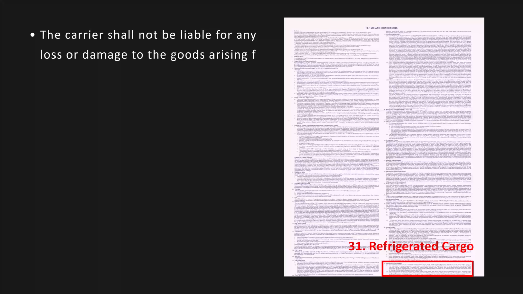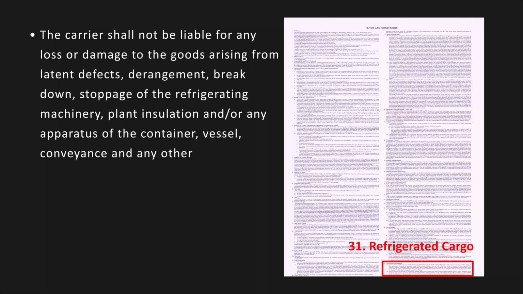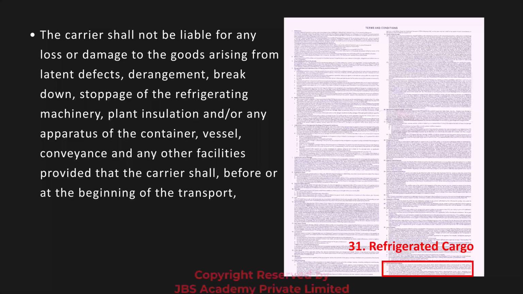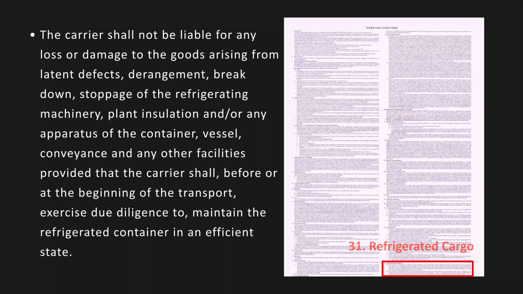The carrier shall not be liable for any loss or damage to the goods arising from latent defects, derangement, breakdown, stoppage of the refrigerating machinery, plant insulation, and or any apparatus of the container, vessel, conveyance, and any other facilities, provided that the carrier shall, before or at the beginning of the transport, exercise due diligence to maintain the refrigerated container in an efficient state.